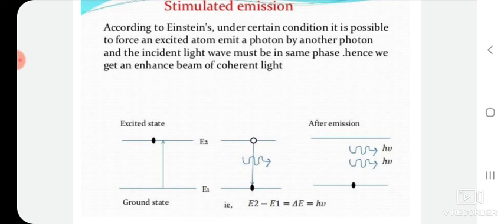Actually, this one is an artificial process, and an alternative method is used to stimulate an excited atom to emit a photon and fall back to the ground state. The incident photon stimulates or forces the excited atom to emit a photon and fall into a lower state.